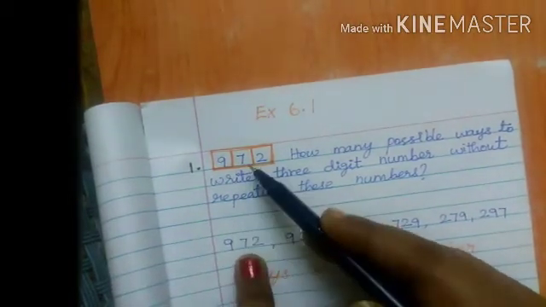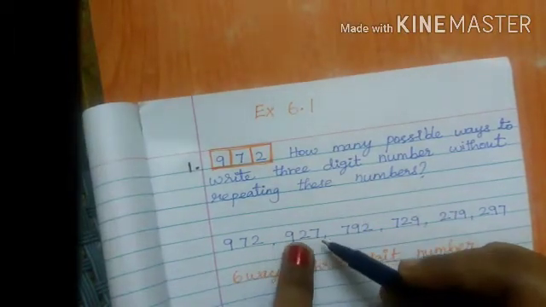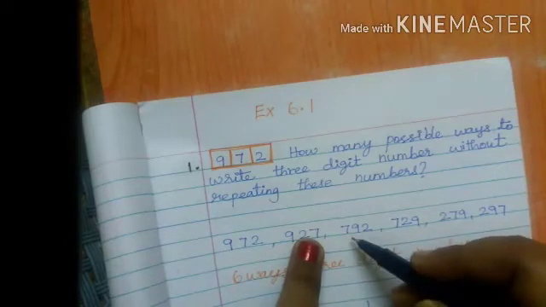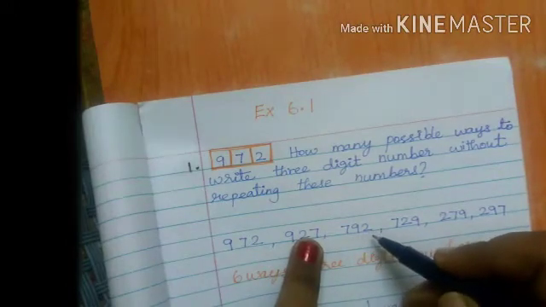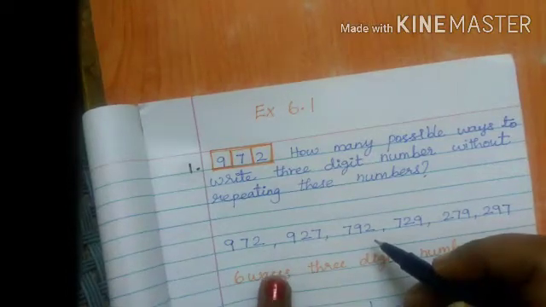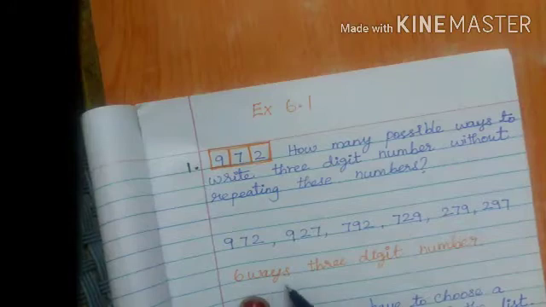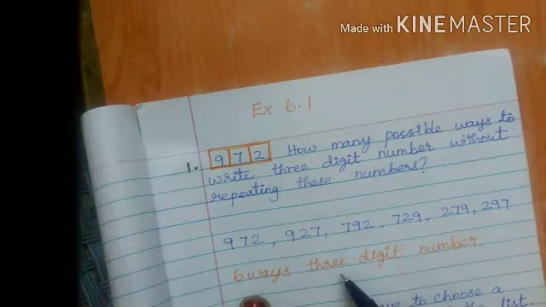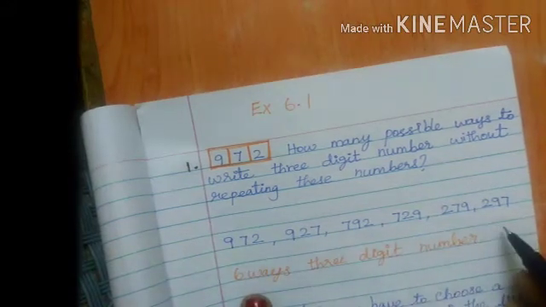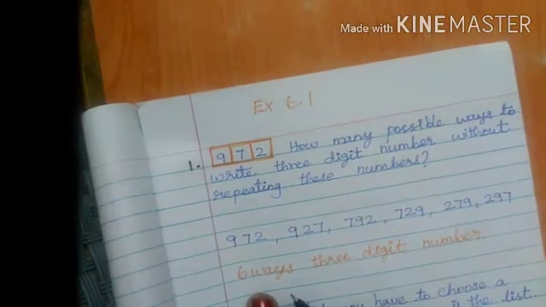So here these 3 numbers are used, but no number is repeated. 9 is one time, 7 is one time, 2 is one time. 9 one time, 2 one time, 7 one time. 7 one time, 9 one time, 2 one time. So these numbers are not repeated. So the possible ways to write are 6. 6 ways are possible. Then how many digits here? Only 3-digit numbers. Write the 6 ways. Okay, this is the answer.